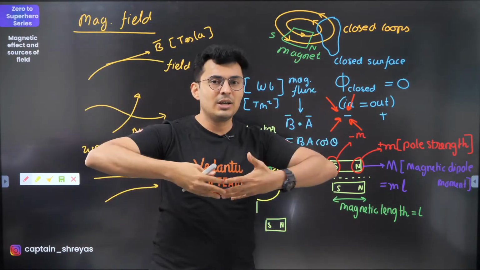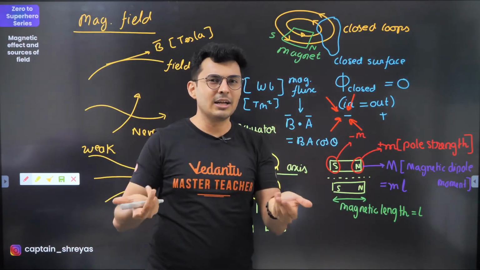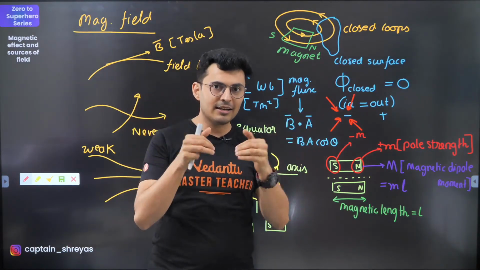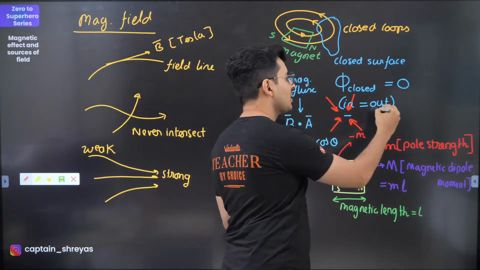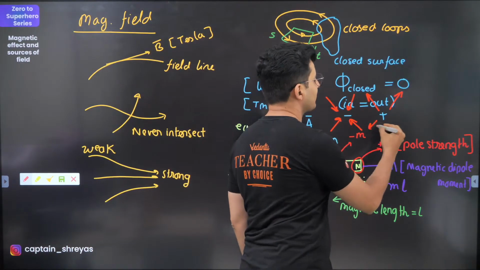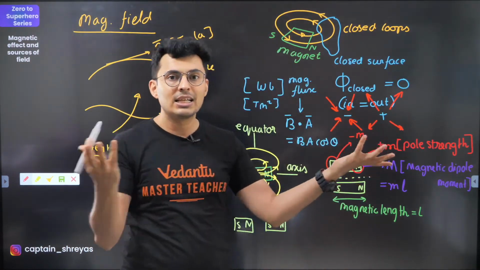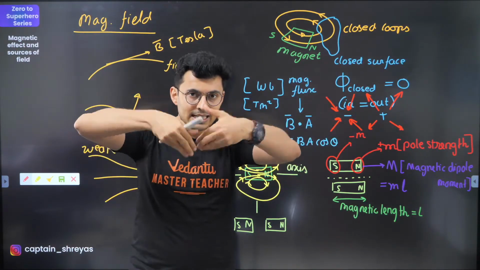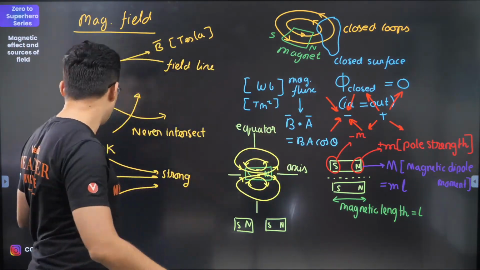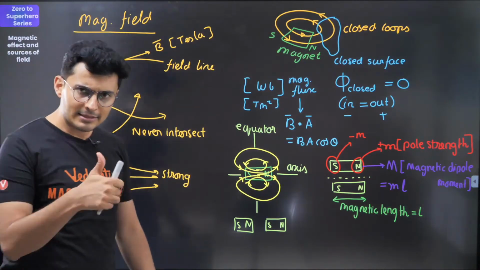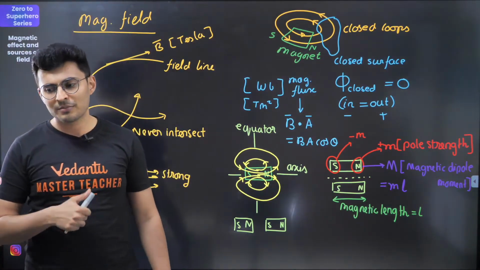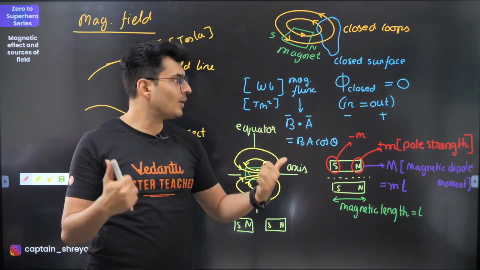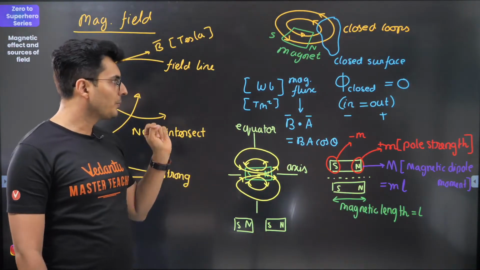So if they terminate on that, a negative charge will create negative flux, right? Try to recollect Gauss's law. Negative charge will create negative flux. Positive charge will create outward flux. So outward flux is positive. Inward flux is negative. That's how you're going to remember it. Is that fine, guys? Very good. Excellent. So negative is inside, positive is outside. Keep this in mind.